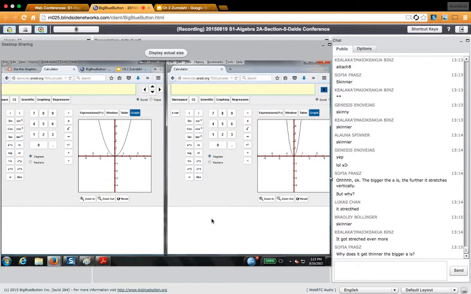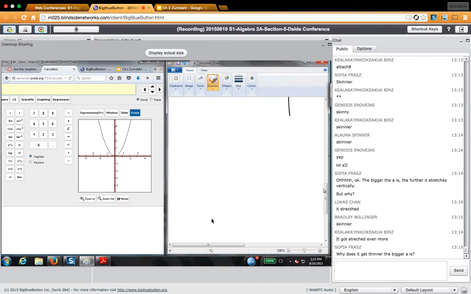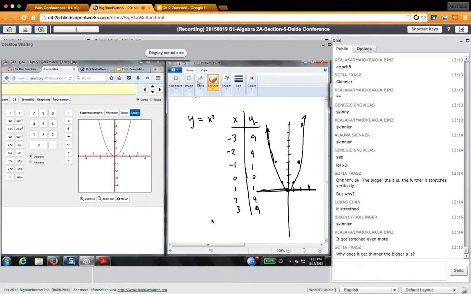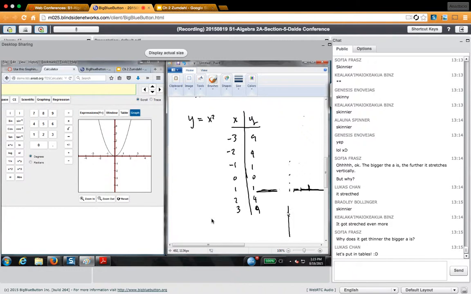And Sophia's asking why. And I love the why question. And my reason is this. Because what you're doing is, all right, I'm going to erase this thing right here. All right. So let me show Sophia what's going on here. What I'm going to graph is, I have my table over here. Got it?